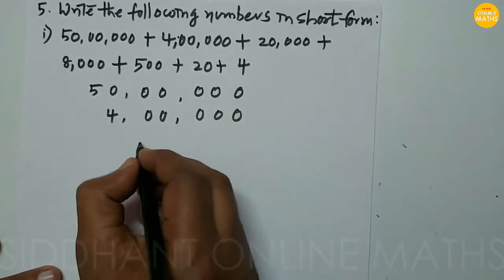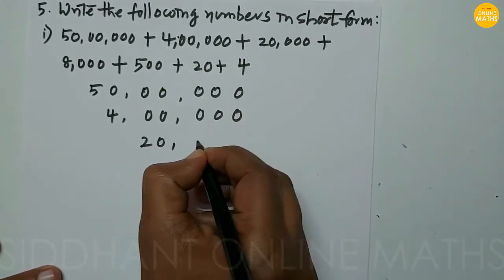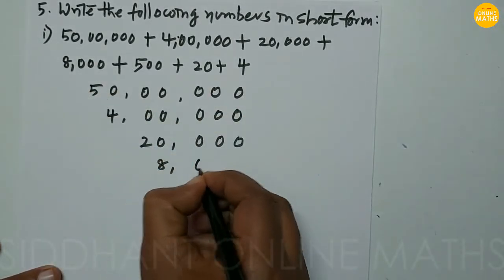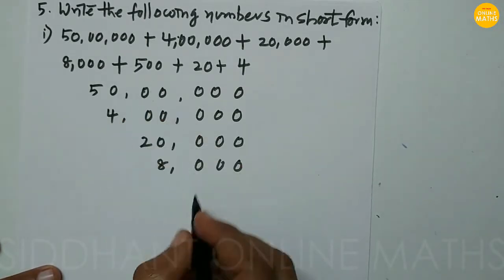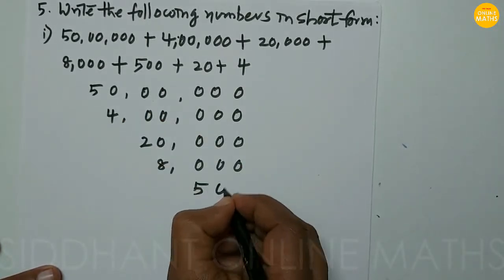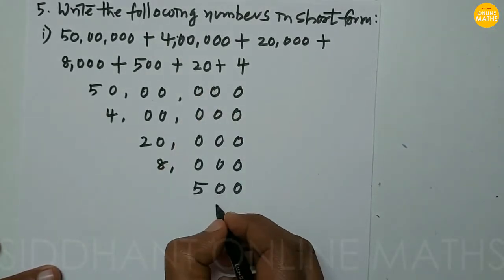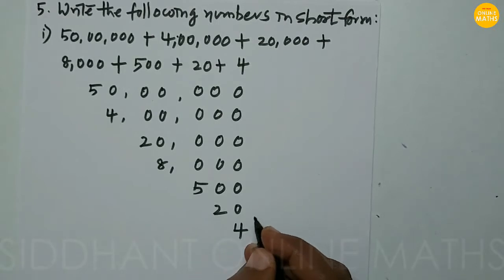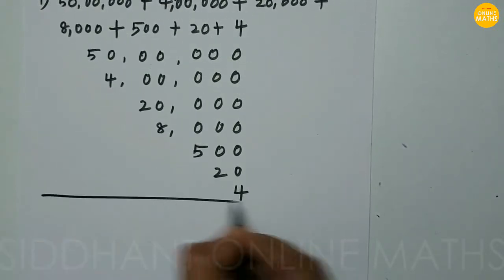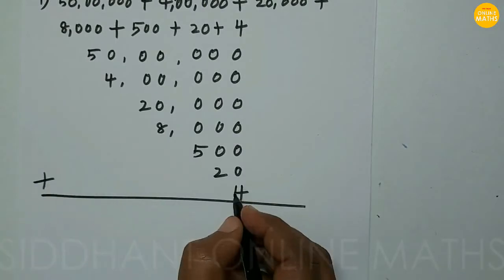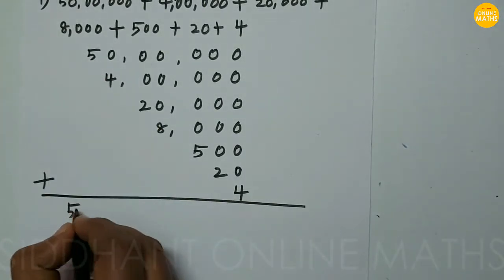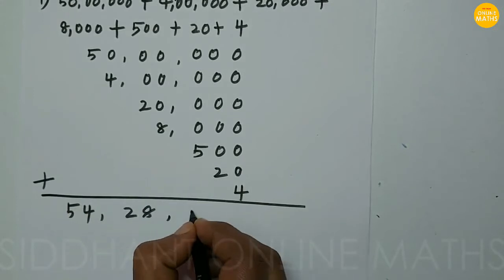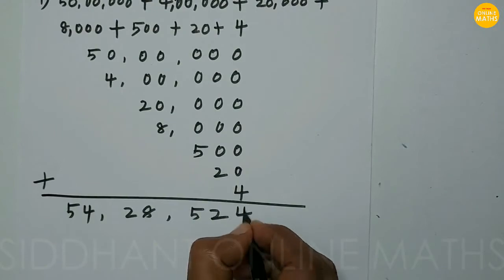After that, 20,000. So at the thousands position we are going to write. After that, 8,000. Then 500. Then 20. After that, 4. So here, when you are going to add, it will be 5 4 2 8 5 2 4.